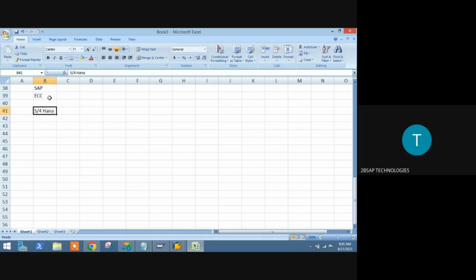I will show you the same S4 HANA screens and S4 explanations. Once you are familiar with ECC, then only S4 HANA is easy. If you plan to learn S4 HANA directly, you won't understand it. So even in future, after the next 5 years also, if you first learn ECC, followed by S4 HANA, then you will have better knowledge compared to others.